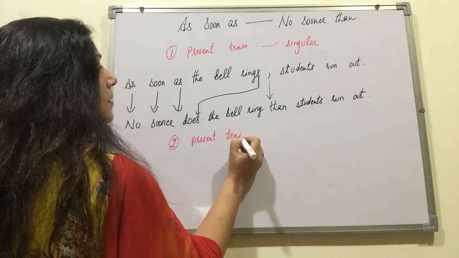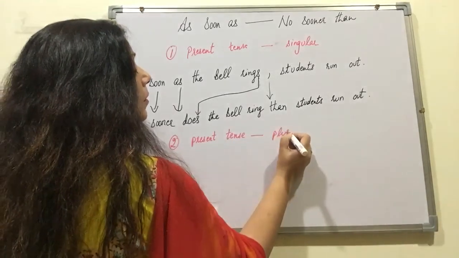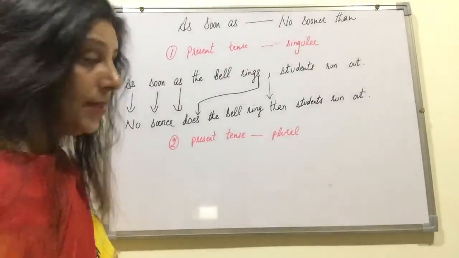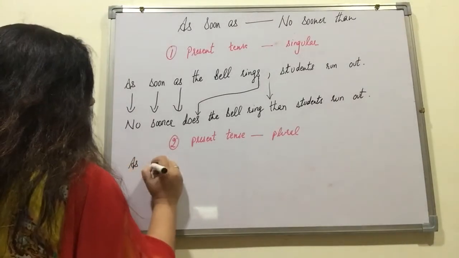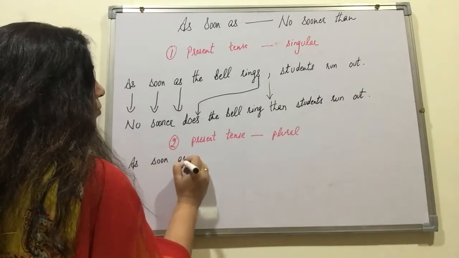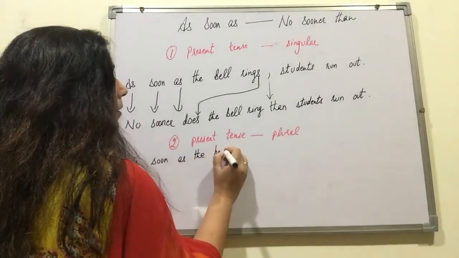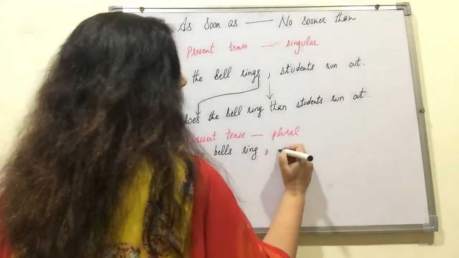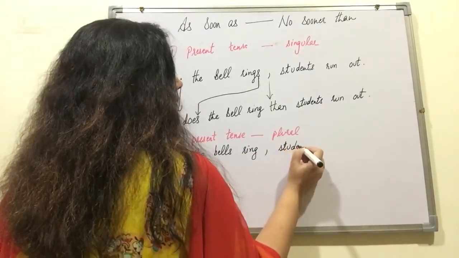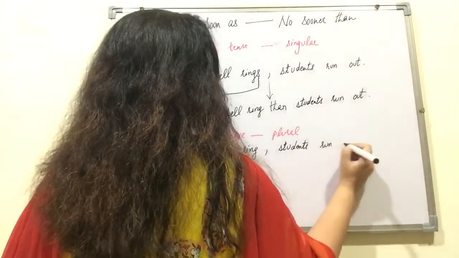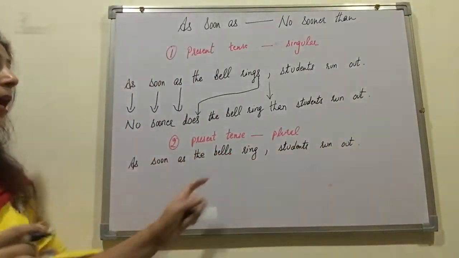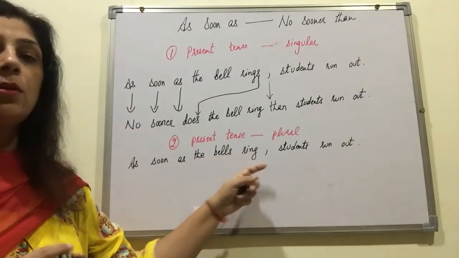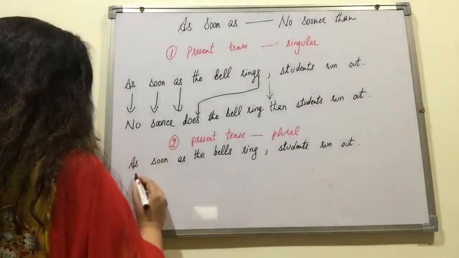Then condition number 2. Present tense, plural. When the noun is plural. So what will be the sentence? As soon as the bells ring, comma, students run out. Now bells, plural. Noun is plural. When the noun is plural, the verb is singular. We know it. So how it will be changed?